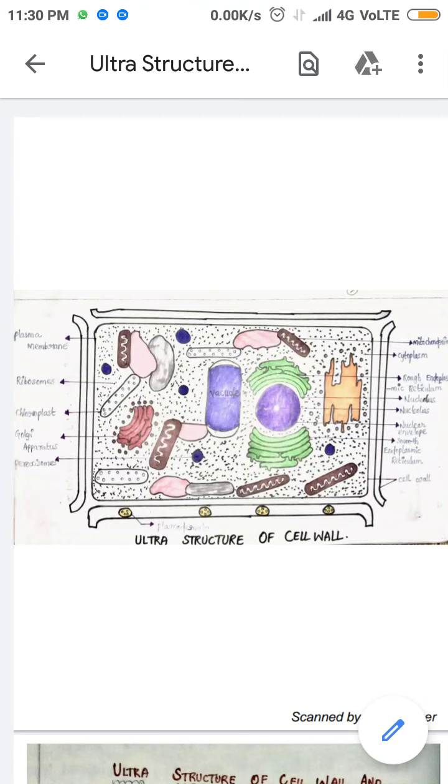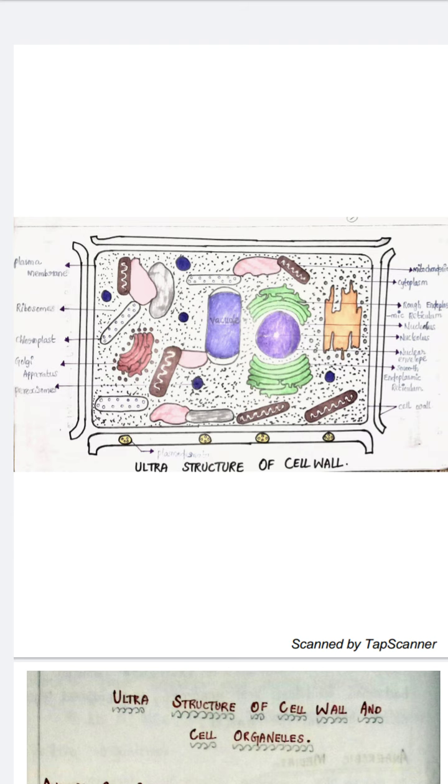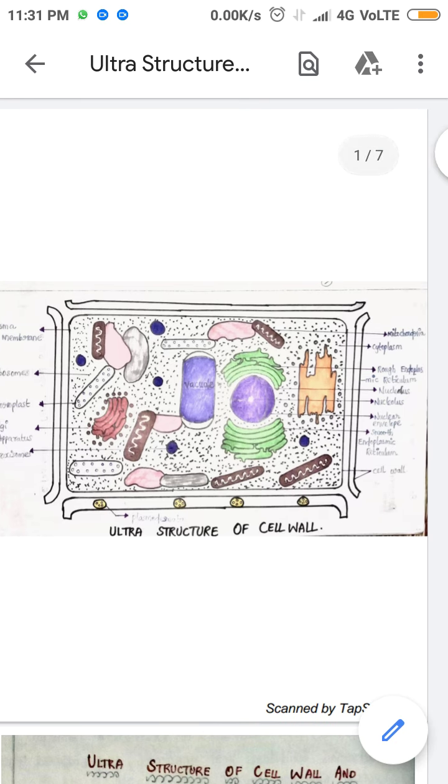So, ultrastructure of cell wall and cell organelles. This is a very important structure you need to draw. You need to be very thorough with this structure.